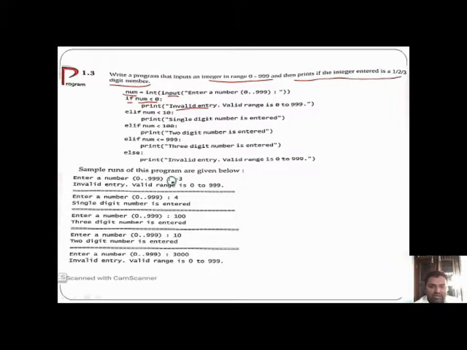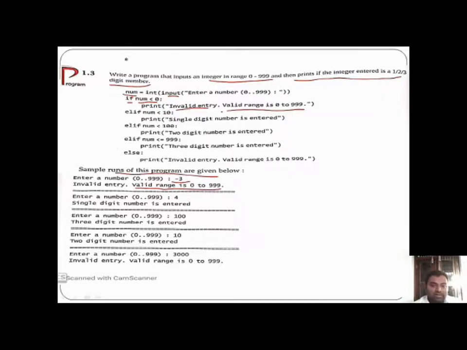For example, if -3 is entered as input, the result is invalid, and the message "valid range is 0 to 999" is printed.